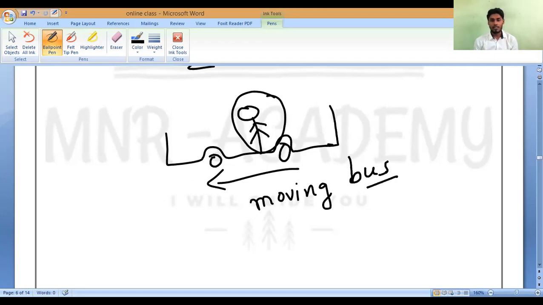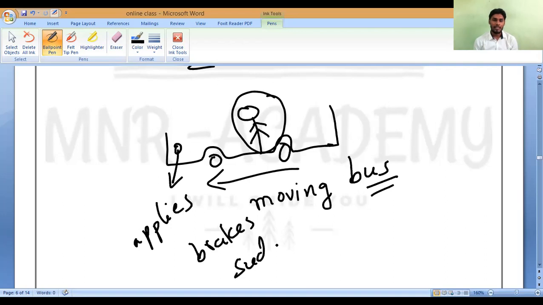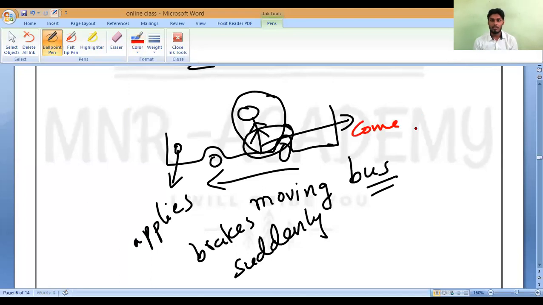Now, suddenly the driver applies the brakes. Which part of the body is in contact with the bus? The lower part. So our lower part of the body comes to rest immediately. Is it yes or no?